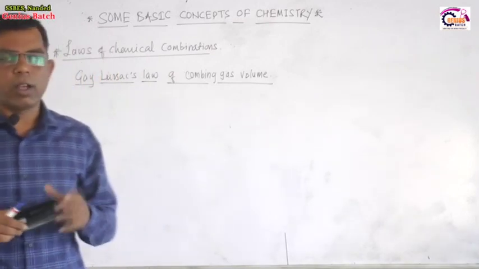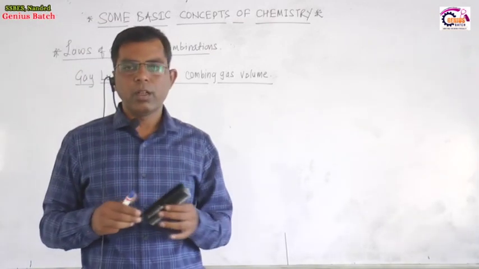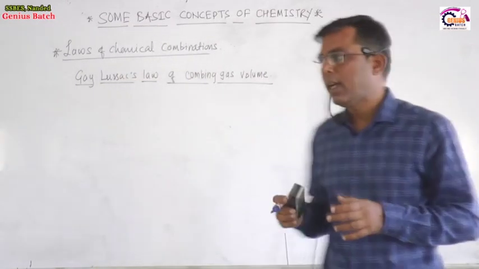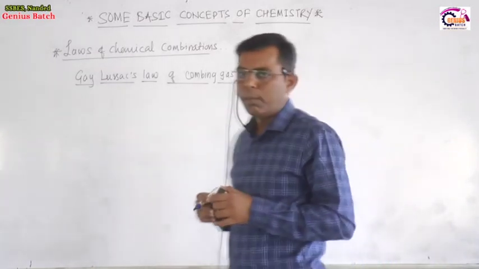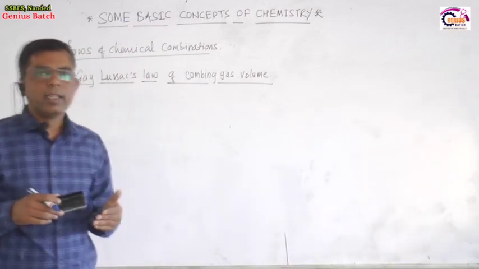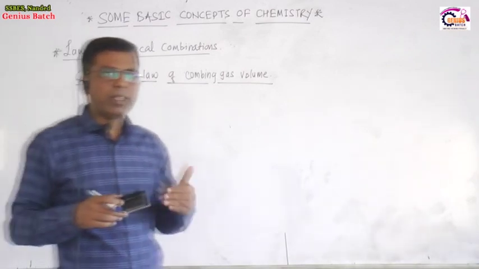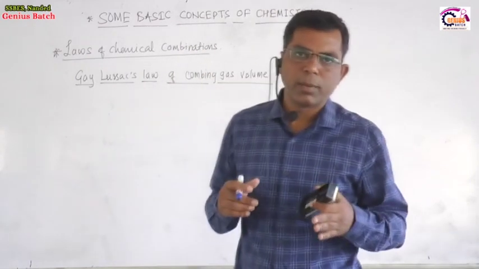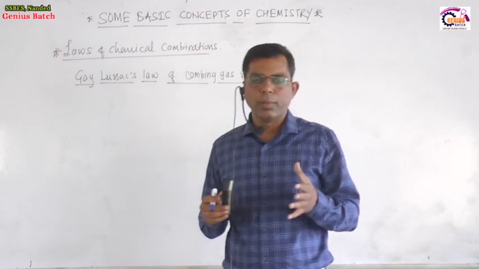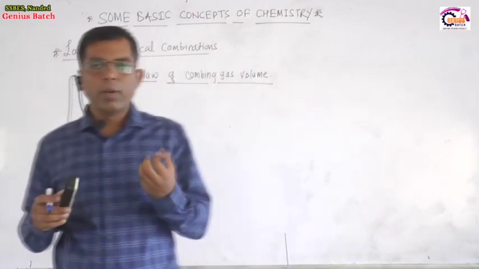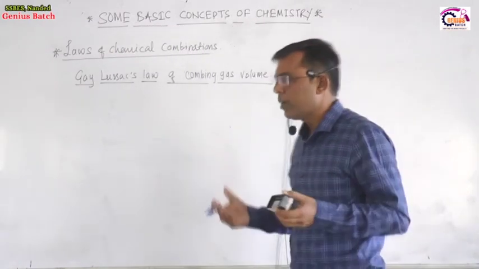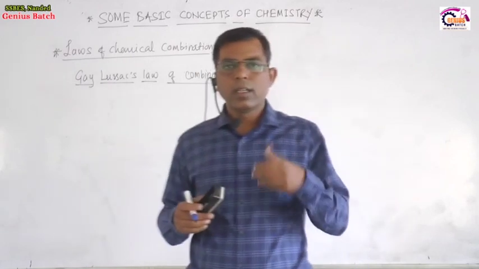The second law is the law of definite proportion, or law of constant proportion, or law of fixed proportion. It states that any pure chemical compound always contains the same elements combined with each other in a definite proportion of their masses, irrespective of the method of preparation and the source of material. For example, we have one pure chemical compound, water, H2O, whether it is coming from a river, or a well, or it is rainwater.